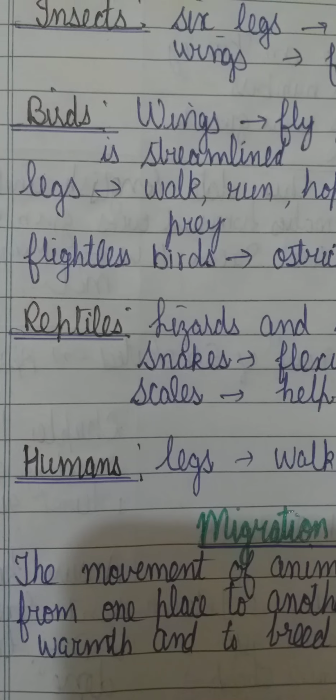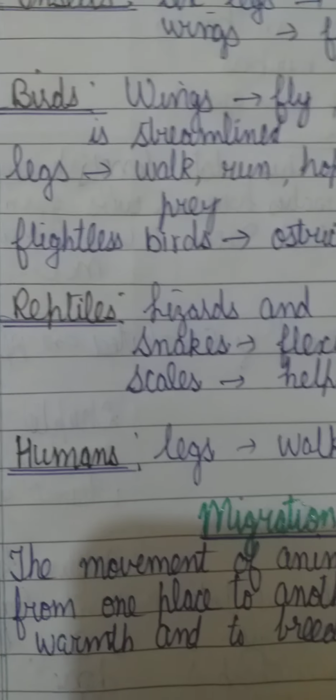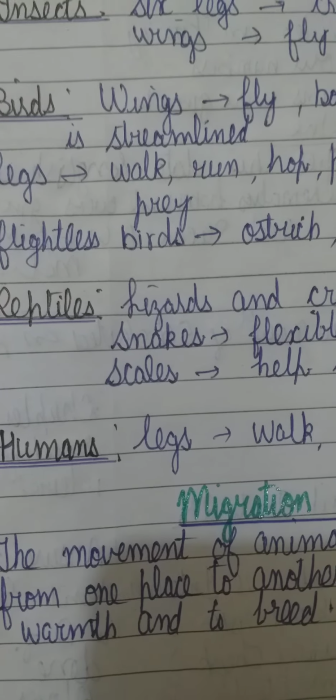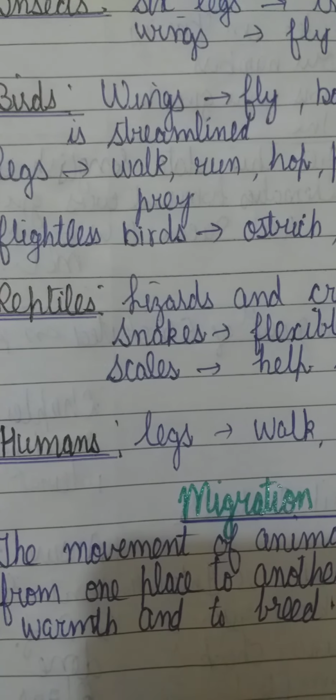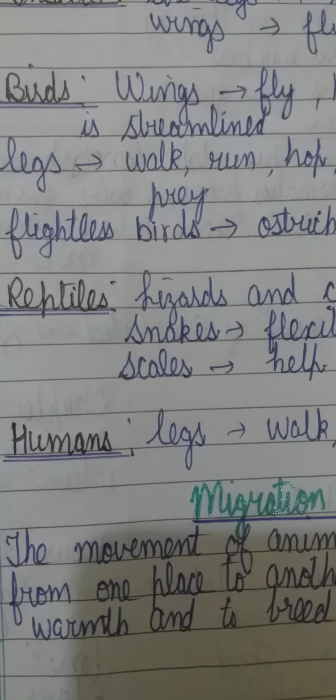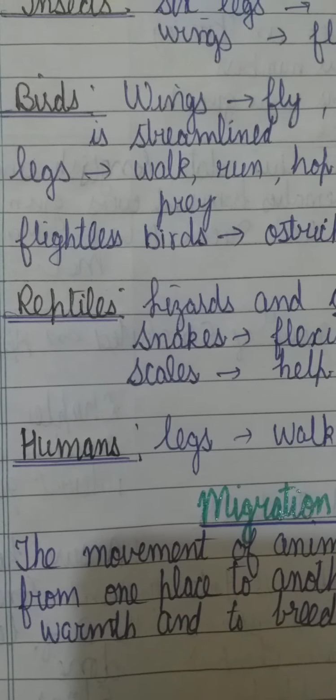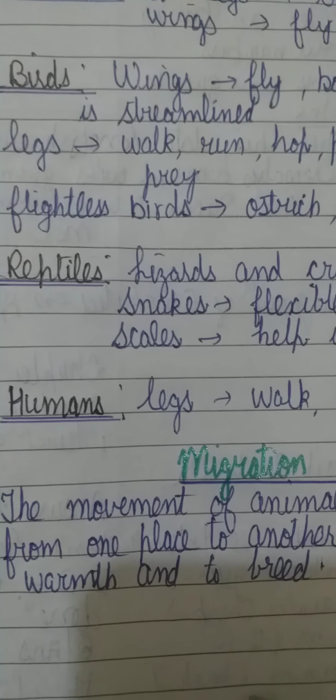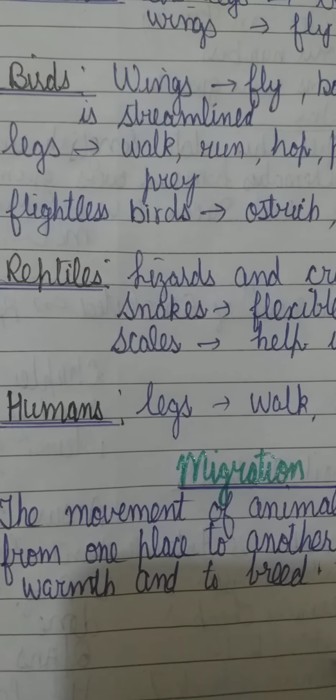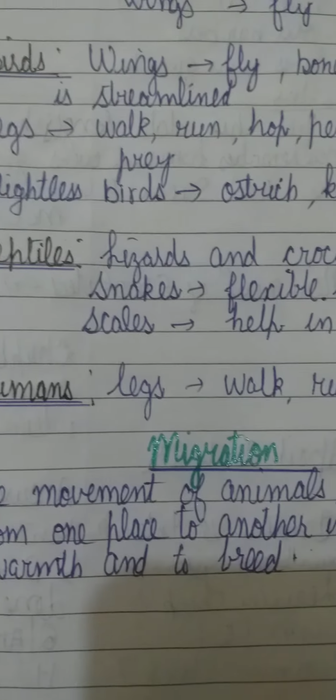So when the animals move from one place to another in large groups, as they have to find shelter or they have to breed, or they are not finding food there, or they are not finding warmth there, that process of movement of animals from one place to another is called migration.